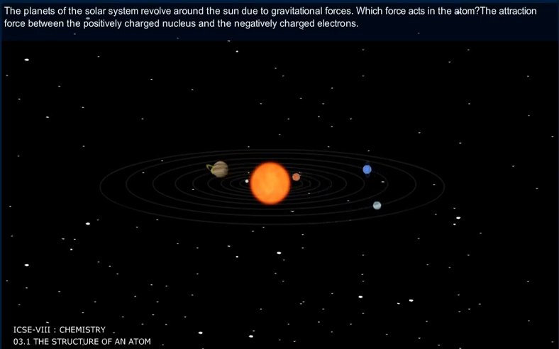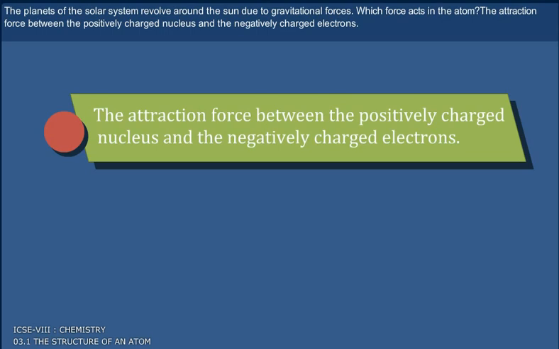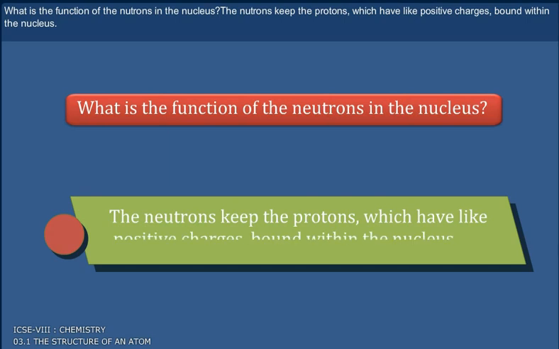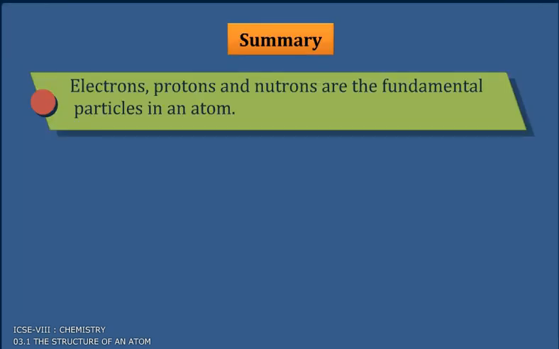The planets of the solar system revolve around the sun due to gravitational forces. Now students, tell me, which force acts in the atom? The attraction force between the positively charged nucleus and the negatively charged electrons. Now tell me, what is the function of the neutrons in the nucleus? That is, the neutrons keep the protons, which have like positive charges, bound within the nucleus.